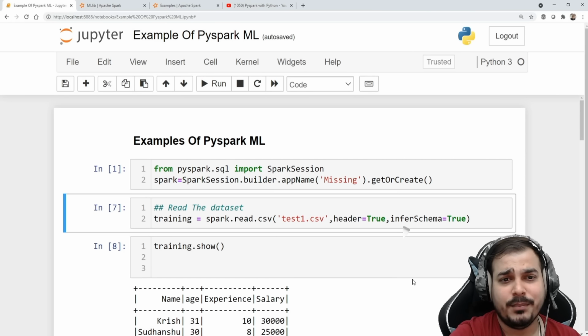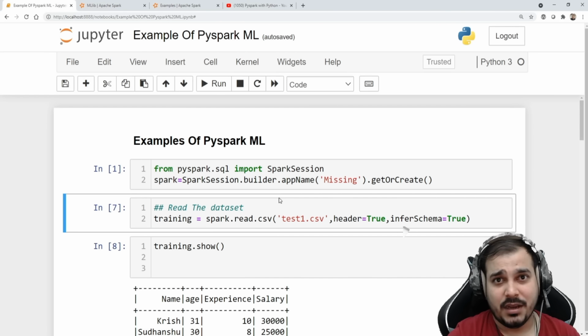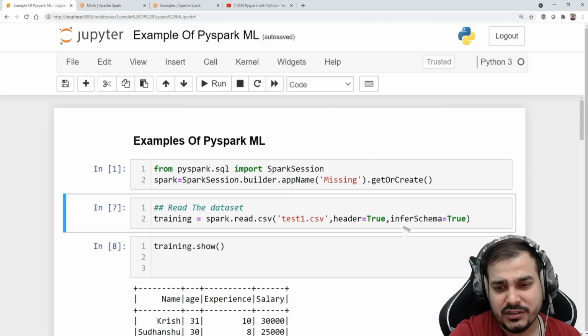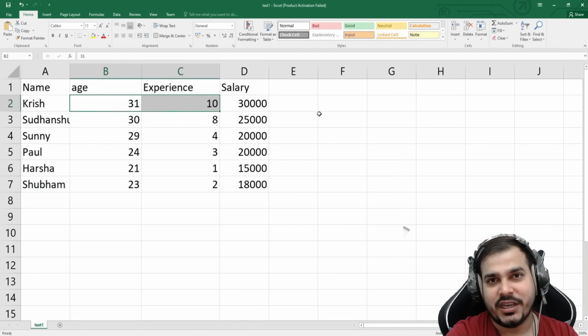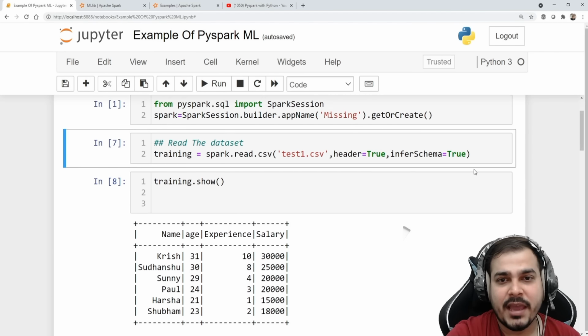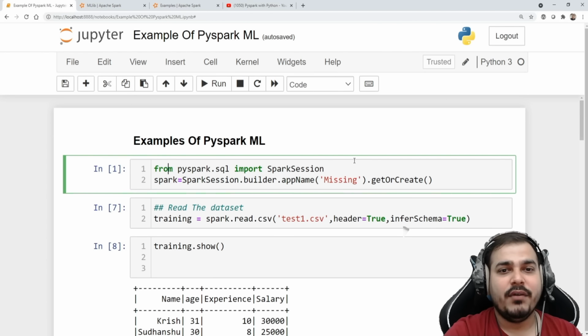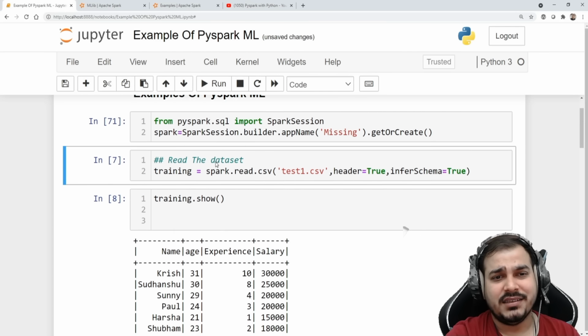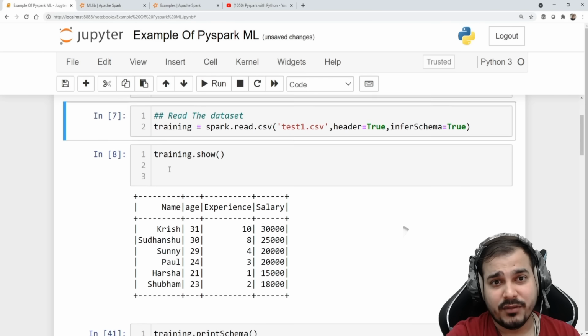So here is a perfect example. Again, I'll try to show you in detail how to implement it line by line, probably from the upcoming videos where I'll be discussing linear regression. And if I look at this particular problem, this is also a linear regression example. Okay, so let's go over here. First of all, as usual, I will be creating a Spark session. So I'll use from pyspark.sql import SparkSession, and then SparkSession.builder.appName. Here I'm creating a Spark session. Let me execute it. I think this is pretty much familiar to you.